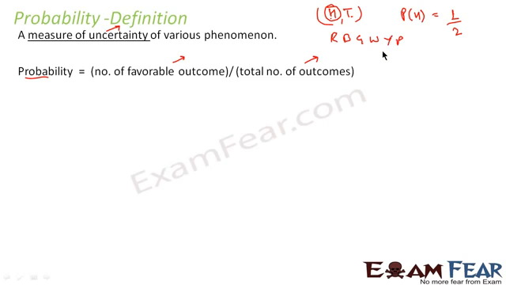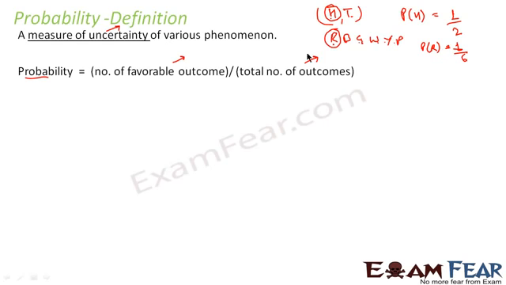6 different color balls, and you want to draw one ball from the jar and find the probability that the ball is red. The favorable number of outcomes is 1 because there is only one red ball. So probability of red is 1 by the total number of outcomes. How many balls? 1, 2, 3, 4, 5, 6. So you get 1 by 6.